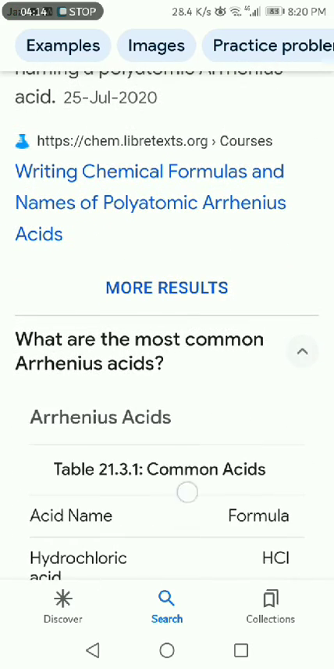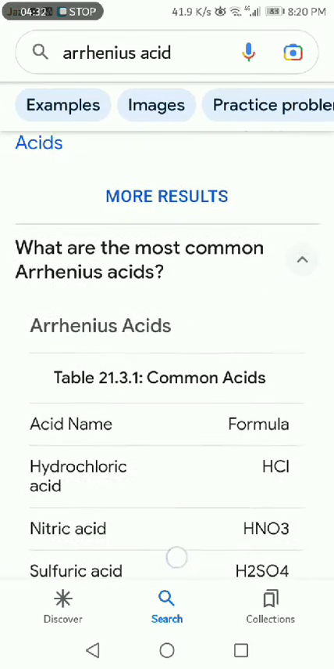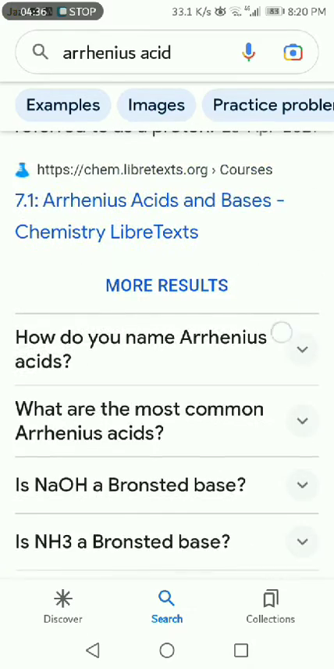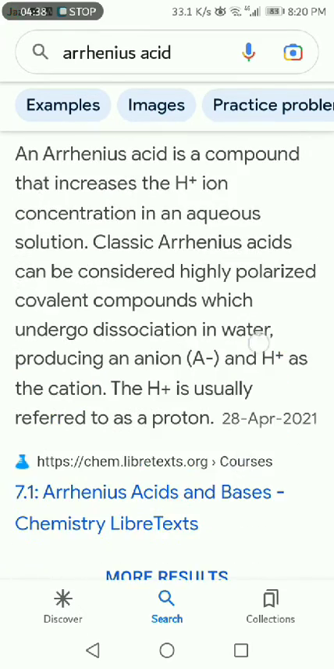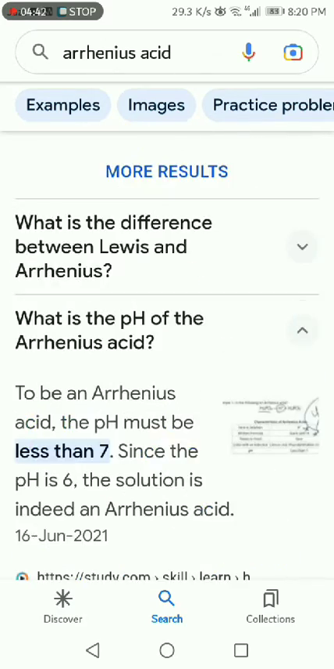The most common arsenous acids are hydrochloric acid, nitric acid, and sulfuric acid. Hydrochloric acid's formula is HCl, nitric acid's formula is HNO3, and sulfuric acid is H2SO4. These are the common acids. There are three main acids included in these.